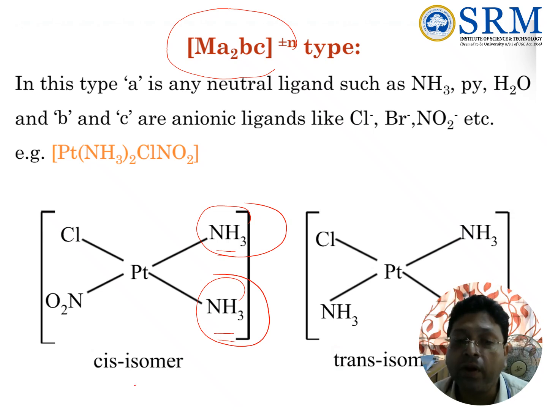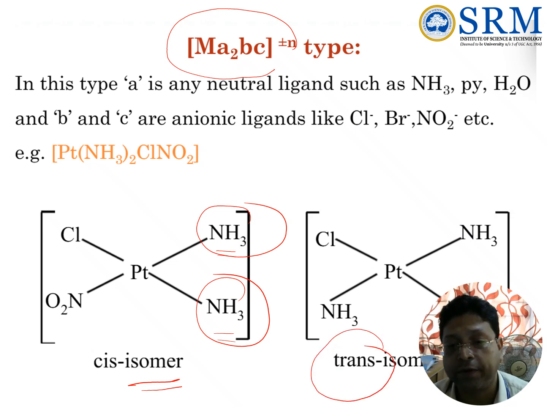So that is why we call it a cis isomer. But if the ammonia and ammonia are in the trans orientation with respect to the central Pt2+, then we call it a trans isomer. So this is the case when the complex is Ma2BC type.